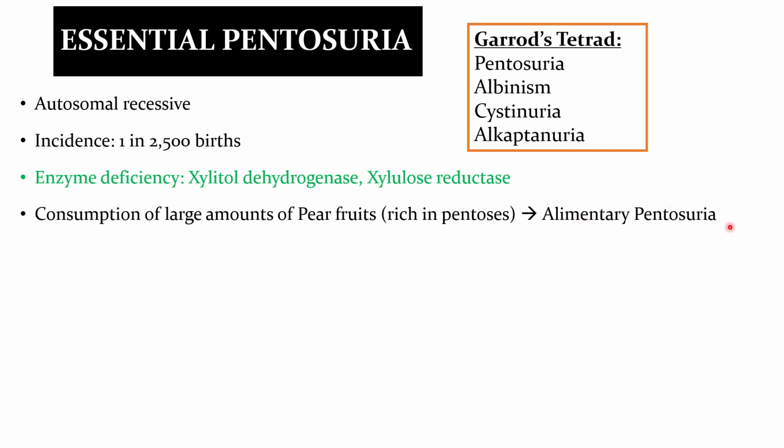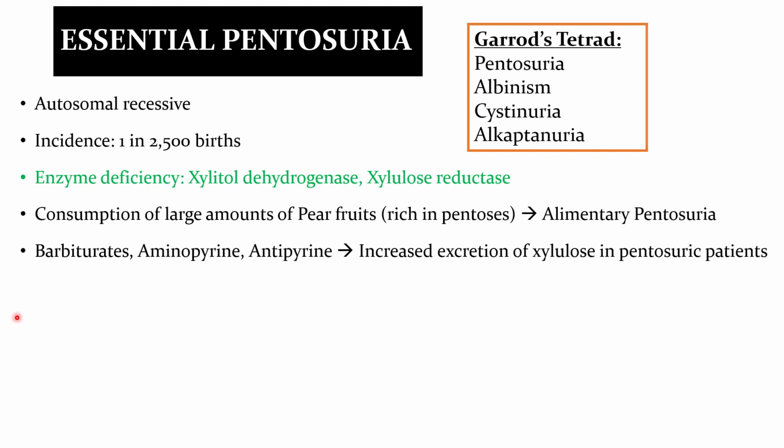If these patients consume drugs like barbiturates, aminopyrine or antipyrine, these drugs will induce the uronic acid pathway and it will induce xylulose production in these patients. So when these patients consume these drugs, there will be increased excretion of xylulose in pentosuric patients.